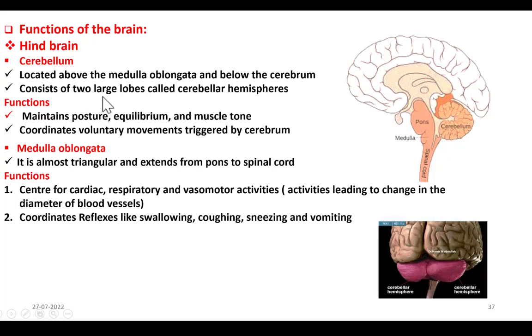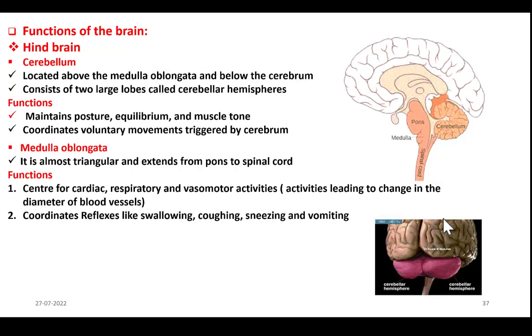And this cerebellum consists of two large lobes called cerebellar hemispheres. Like cerebrum, even cerebellum is also divided into two halves. So you can see that here. This is the back of our brain. These are cerebral hemispheres and these are cerebellar hemispheres. This is cerebellum, which is divided into two hemispheres. Got it? So this is side view where we can see only one half, and this is back view, back of the head. So we can see two hemispheres here, cerebellar hemispheres. These are cerebral hemispheres. Okay.